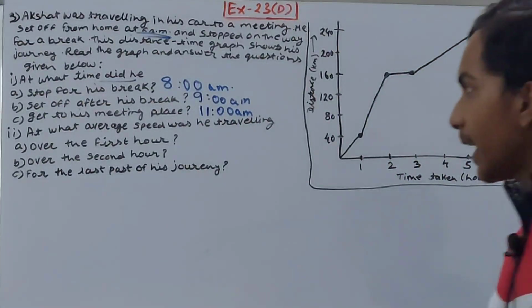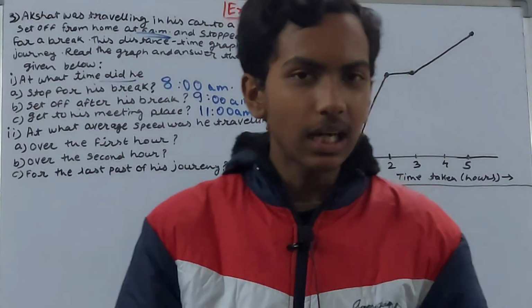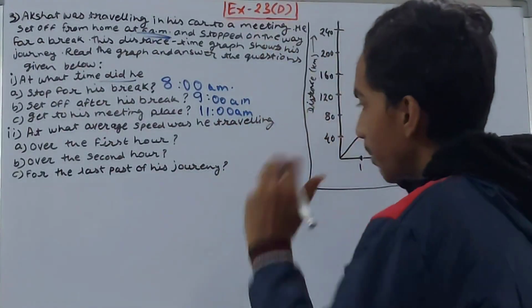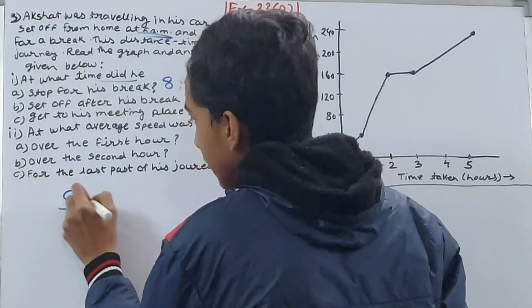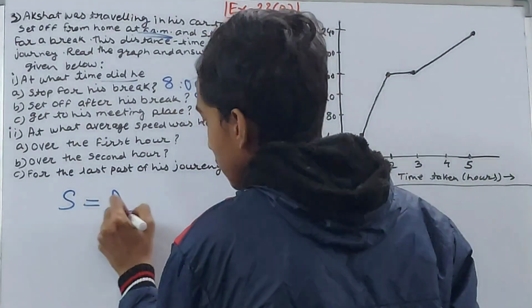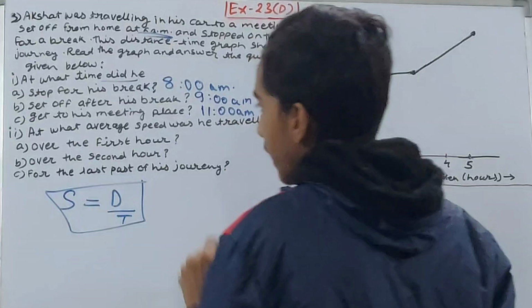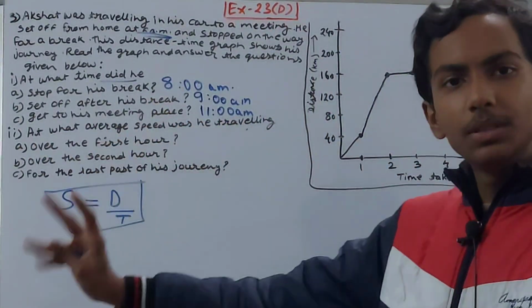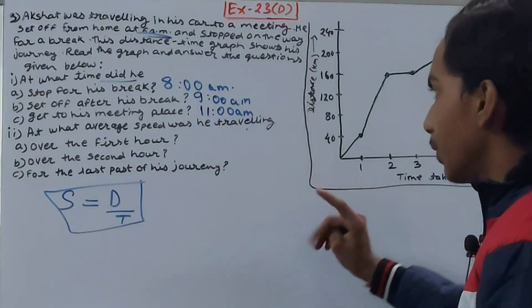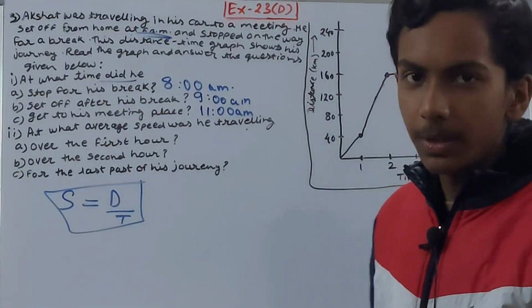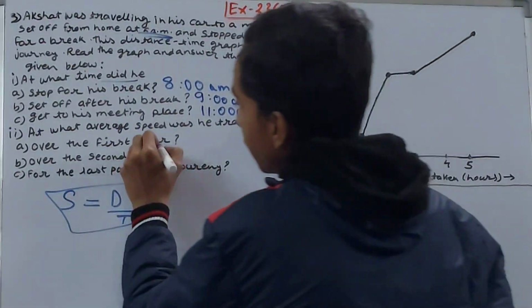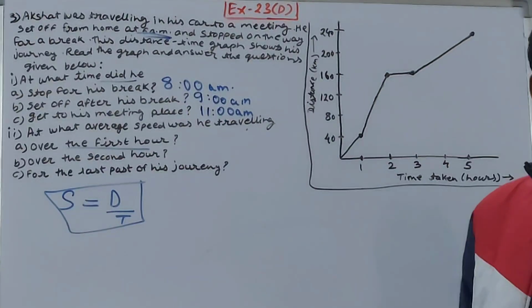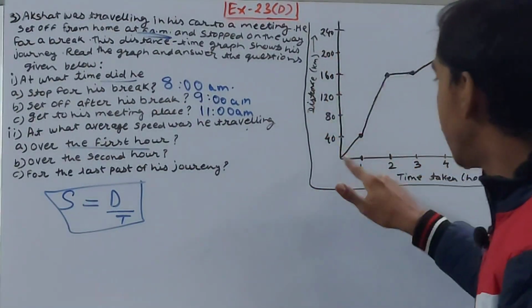Next one says, at what average speed? Now they are asking us the speed. So you should keep in mind the formula for speed, that is distance upon time. Using this only we will be solving this part. At what average speed was he traveling? Average speed means the speed throughout that hour. You have to calculate the speed. Over the first hour, they are asking us the average speed over the first hour.